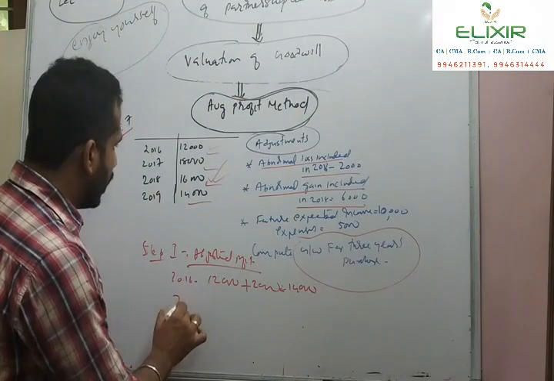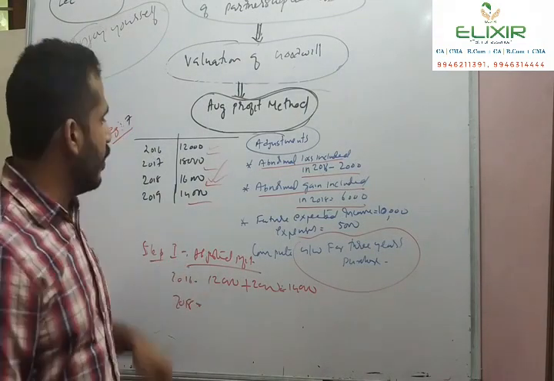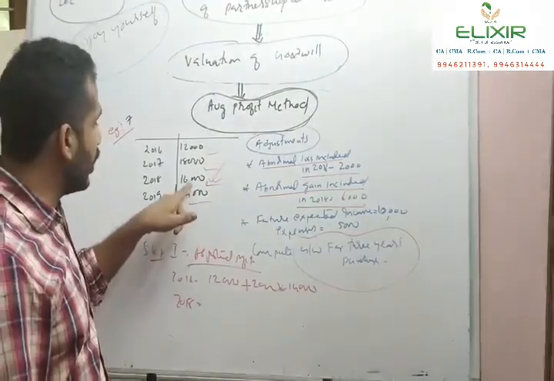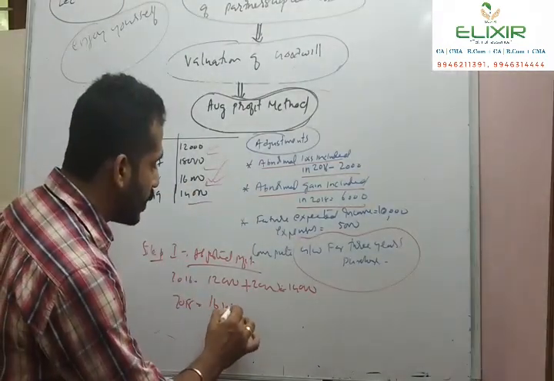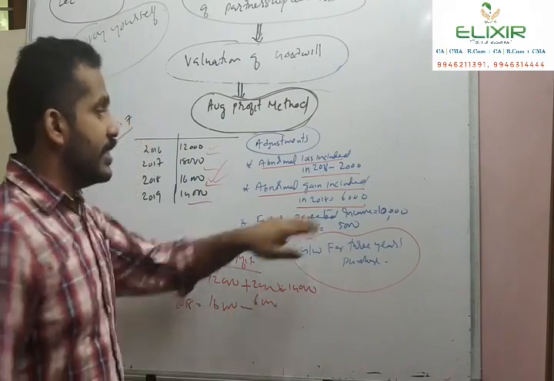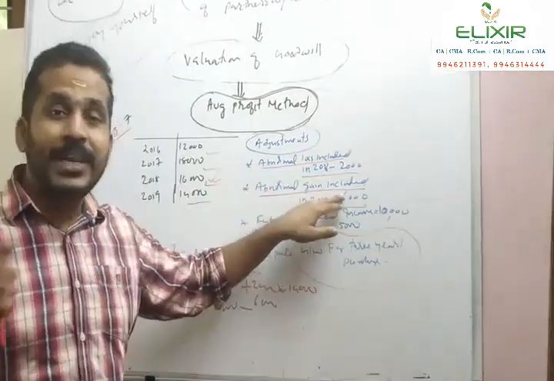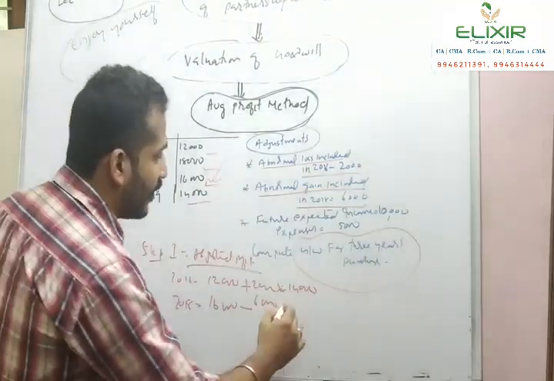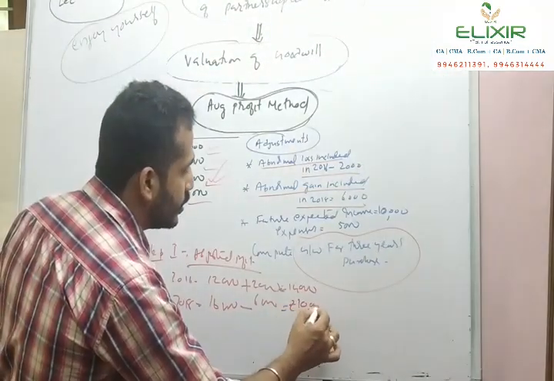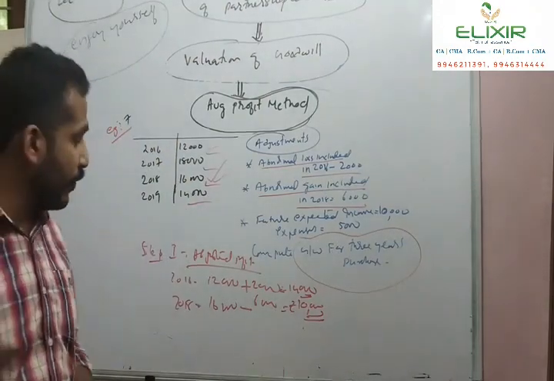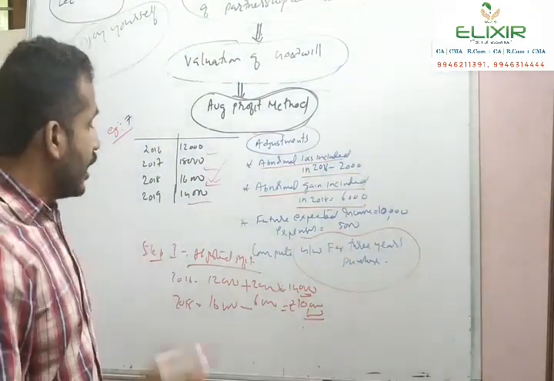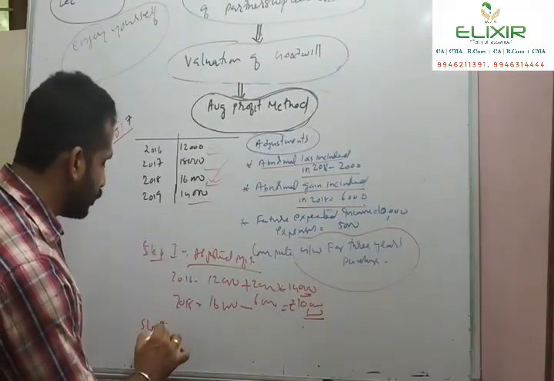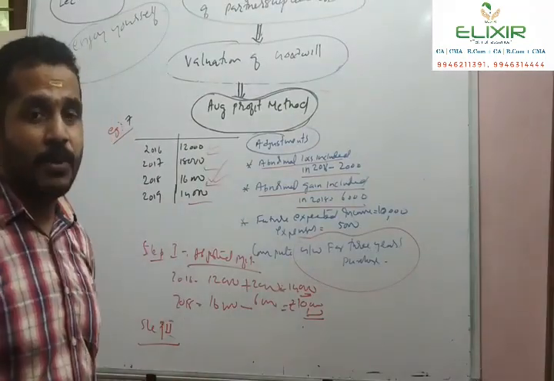Okay, then for the year 2018, there is an adjustment. For the year 2018, 16,000 minus 6,000, because it includes 6,000 abnormal gain which was previously added. Now it is to be deducted. So we will get rupees 10,000. So this is the adjusted profit for the years 2016 and 2018. Now what is step 2? Calculation of the average profit.